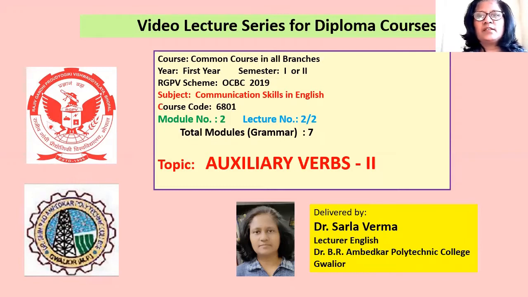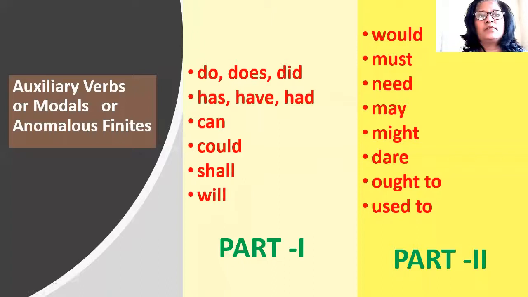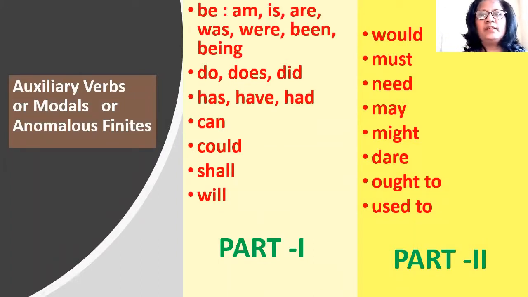Today's topic is auxiliary verbs part 2. We have already covered the auxiliary verbs be, the forms of be, do, does, did, has, have and had, can, could, shall, will in part 1. In part 2 of this module, we will be dealing with the modal auxiliary verbs should, would, must, need, may, might, dare, ought to and used to.